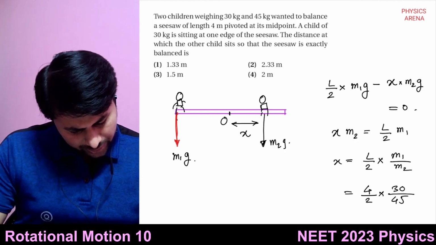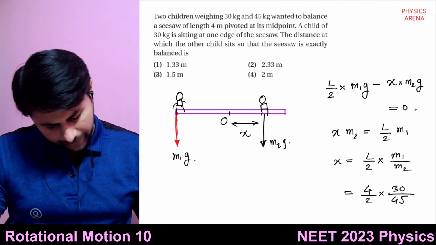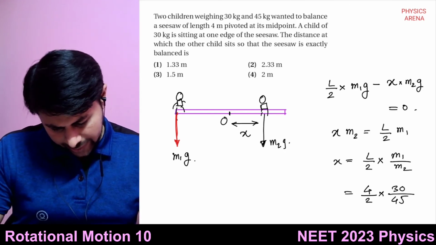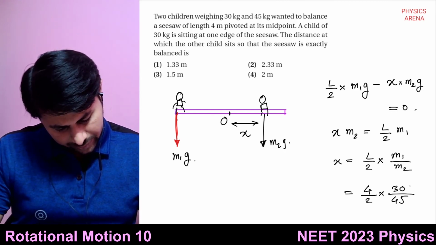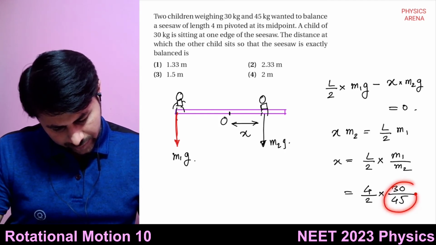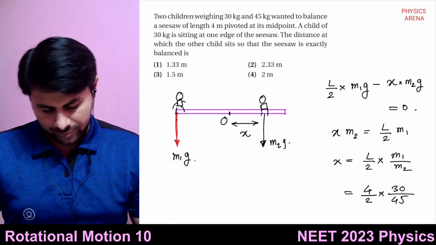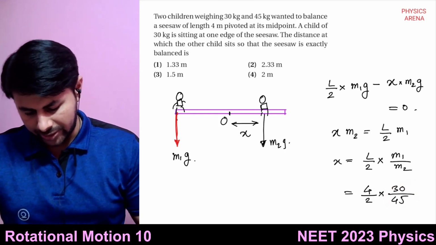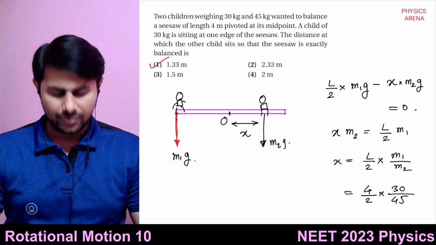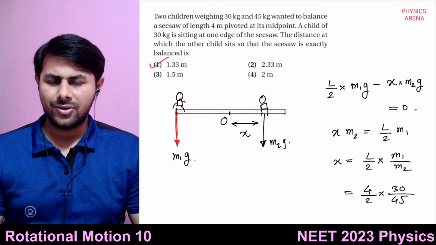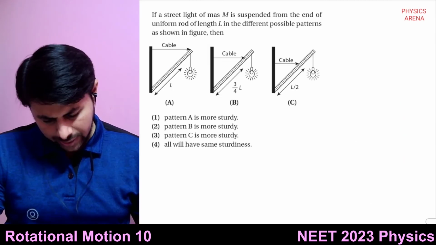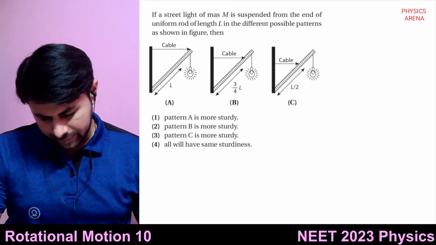I'm sorry, I'm making some mistake. 1.33 meters, right? Option 1, 1.33 meters. Okay, is it clear?